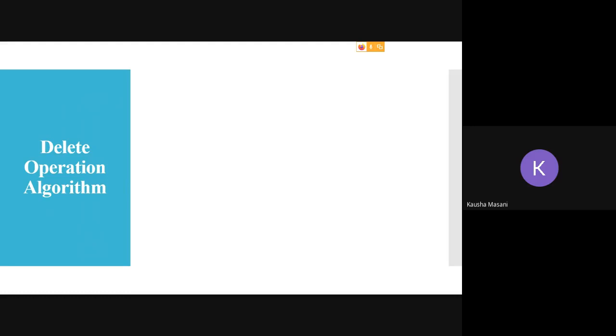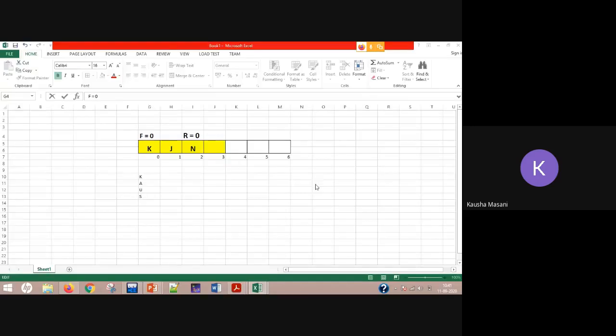See, again I'm going for the DQ operation. In your DQ operation, the very first thing you are going to check is that there are elements present to delete. It should not be that the array is completely empty.